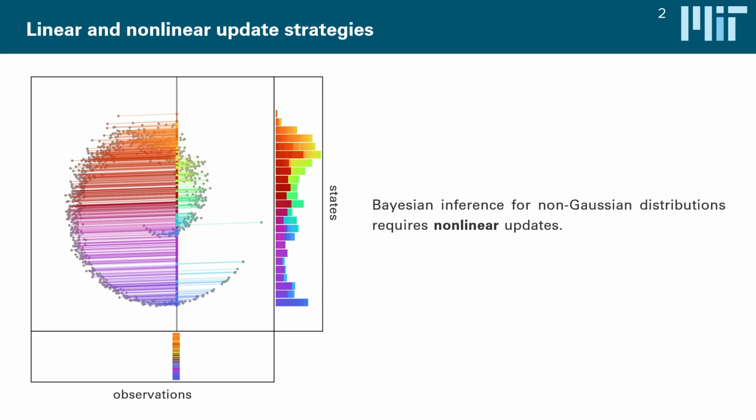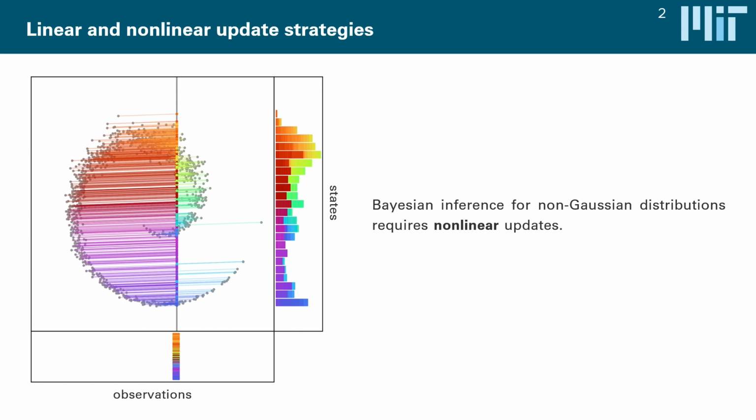We need nonlinear updates. And there's a lot of different ways to do so in ensemble-based approaches. Particle filters are one approach, which are an extremely versatile way to make nonlinear updates, but they're also quite sample inefficient. And in this talk, I want to advocate for the use of triangular transport maps,